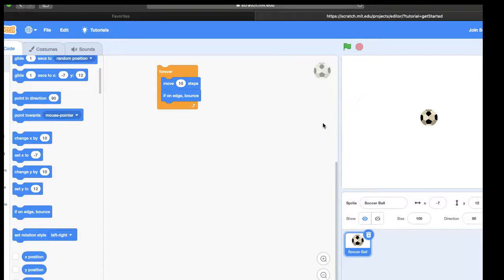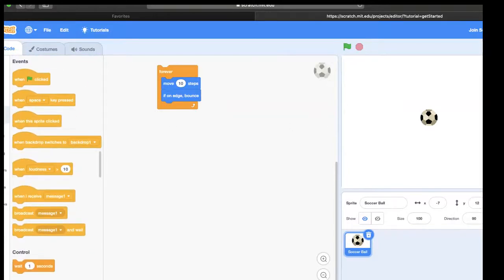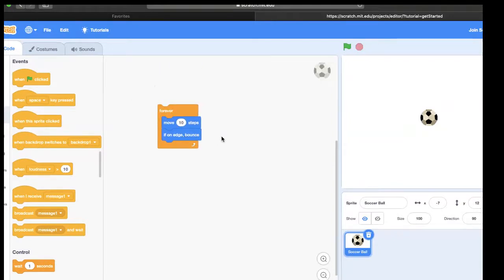We're going to get what's called an event handler. An event handler in the events menu tells us when our sprite can start an action. So let's start the action of moving forever and bouncing on the edge with a green flag. We'll click and drag when the green flag is clicked.